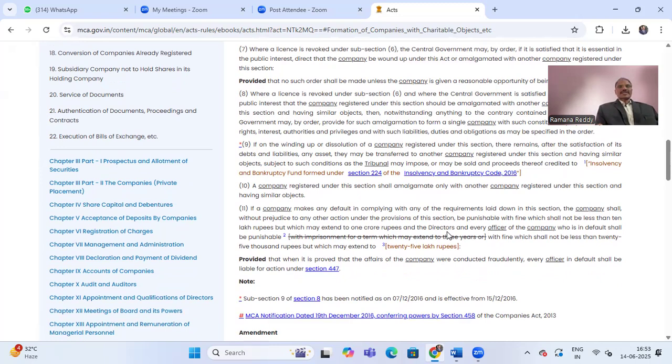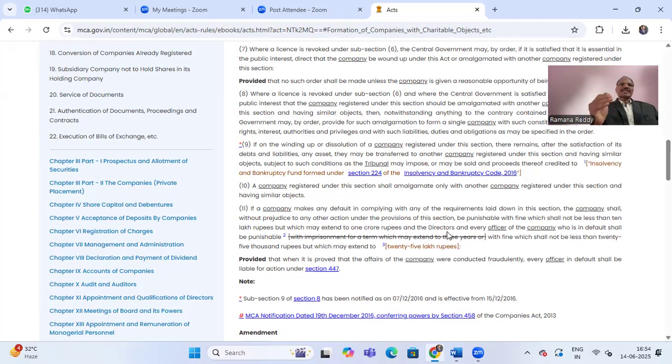Subsection 10 of section 8 says a company registered under this section shall amalgamate only with another company registered under this section and having similar objects. Section 8 will be amalgamated with section 8 only.